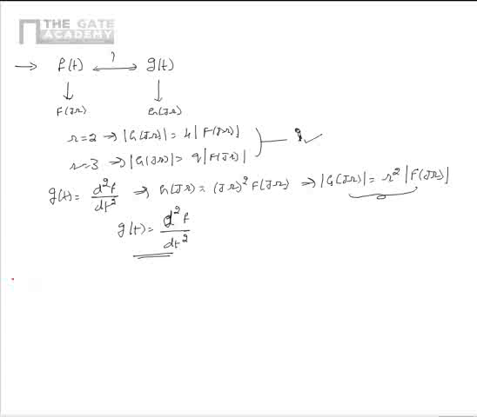Now let us consider another problem in which it is given that there is a discrete time signal f of n which is expressed as a polynomial in n. It is given that this is of finite length and only contains odd powers of n.